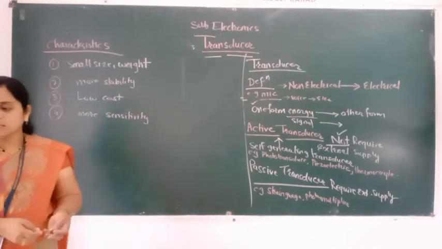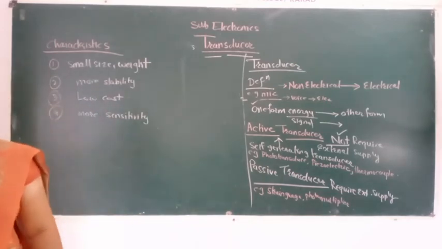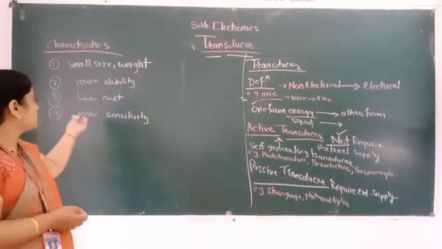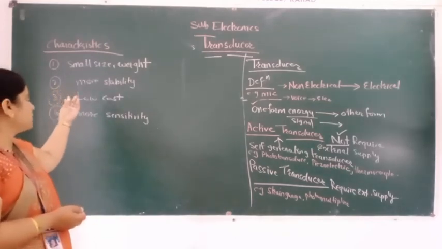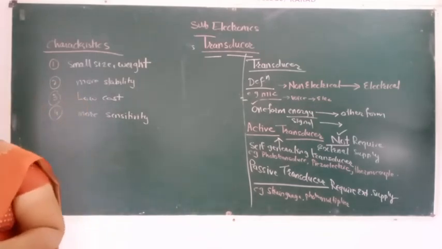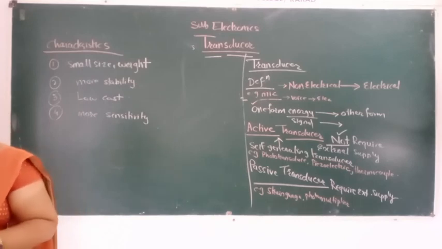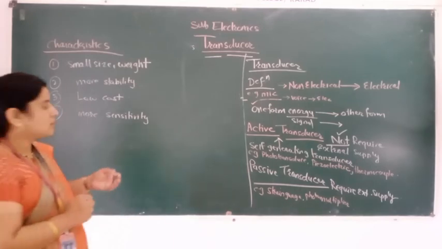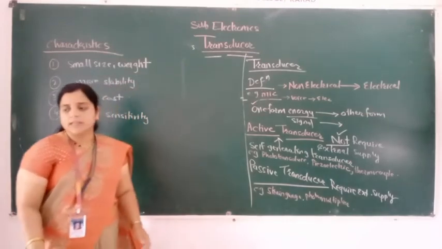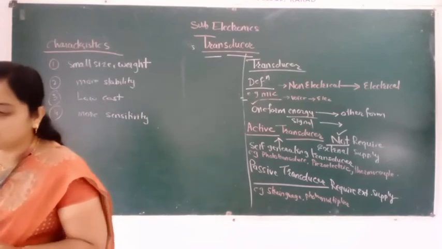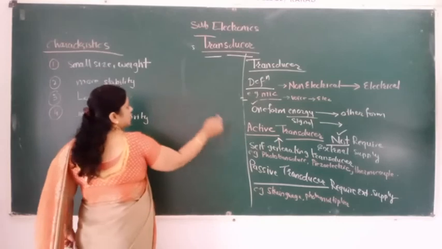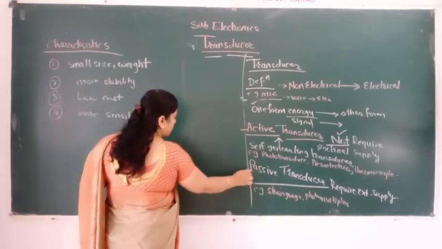Okay, so these are the characteristics of the transducer. Transducer is small in size. It has small weight, more stability. Its cost is low. Low cost transducers are there, and more stability. These are the characteristics of the transducer. All of you understand this thing? Okay, so transducer is again divided into two types that we have seen: active transducer and passive transducer.